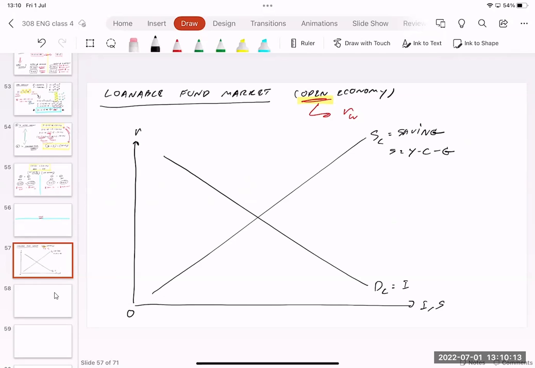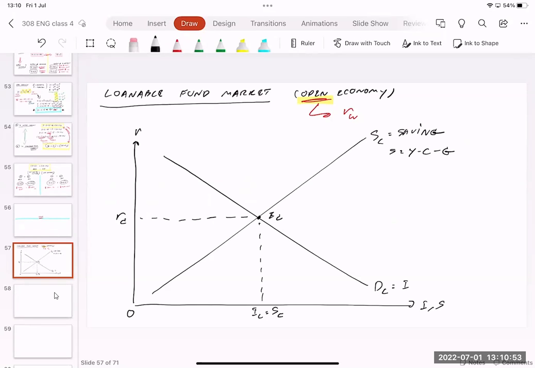The point where saving and investment intersect each other is the equilibrium point in the case of the closed economy country. So I'm going to write it down as EC, where C is the closed economy country. For the closed economy country, investment always equals saving, so I write IC equal to SC. And for the closed economy country, the real interest rate in that country comes from the equilibrium point. So I'm going to call it RC. That is the case of the closed economy country.